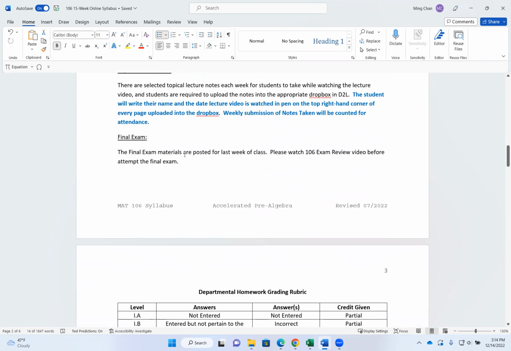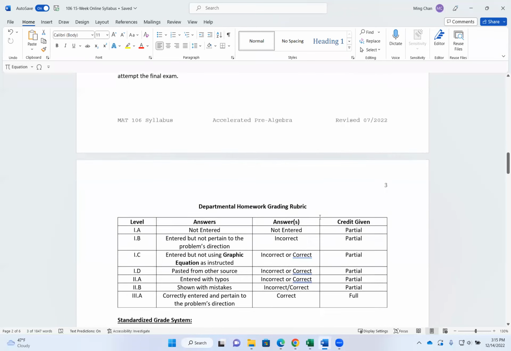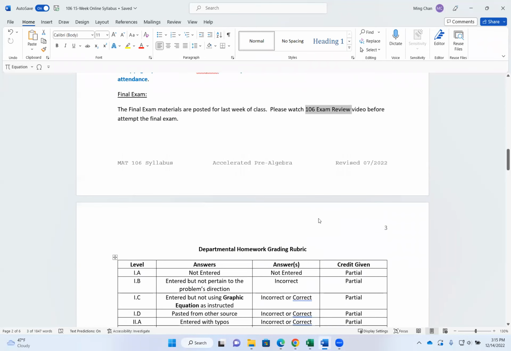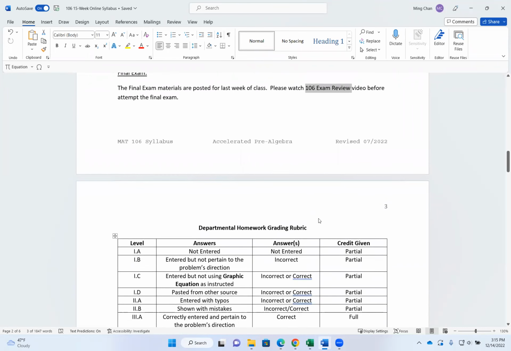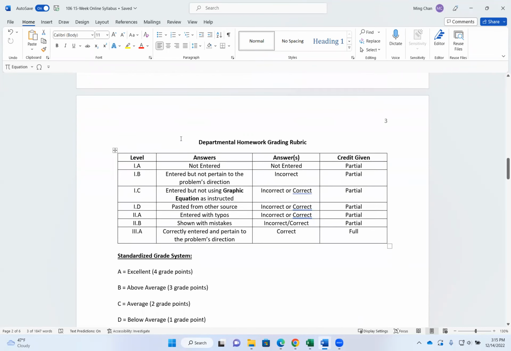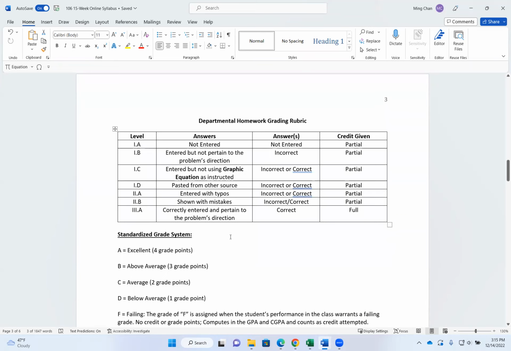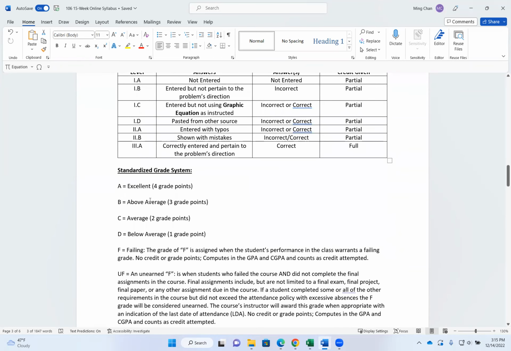All right, the final exam material is posted for the very last week of class. Please watch the 106 exam review video before you attempt the final exam and take notes. Take some notes so you have an idea what's going on with the final exam. All right, here is our departmental homework grading rubric. Here's our standardized grading system.